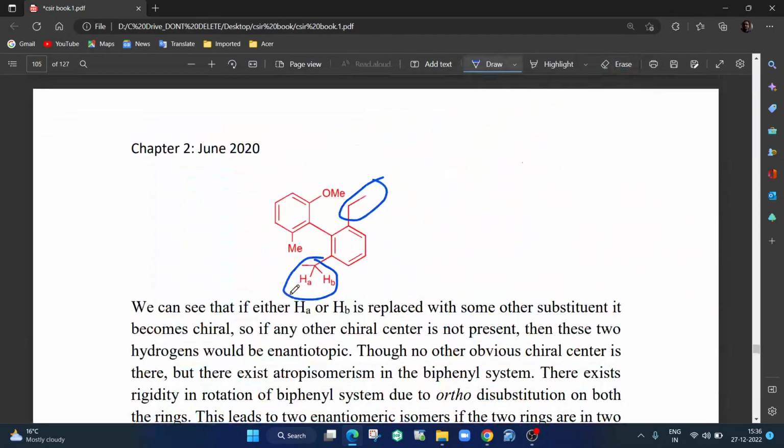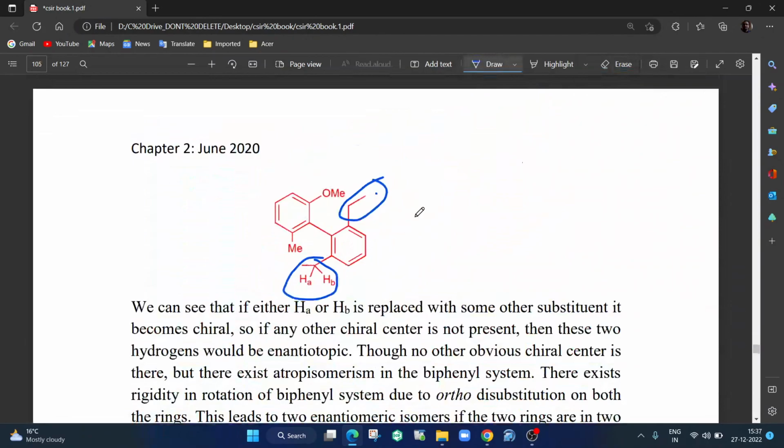So now some of them will be above the plane, some of this ethyl will be above the plane. So what happens then? They show enantiotopism, they show enantiomeric effect hereafter, and then because HA and HB are anisotropic in nature, they become diastereotopic.